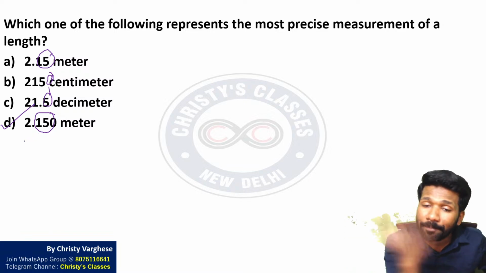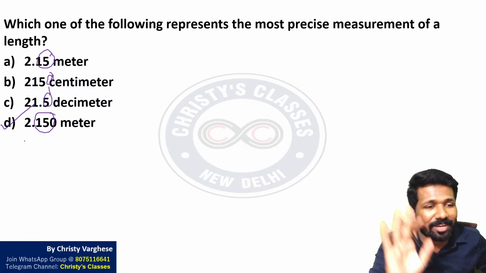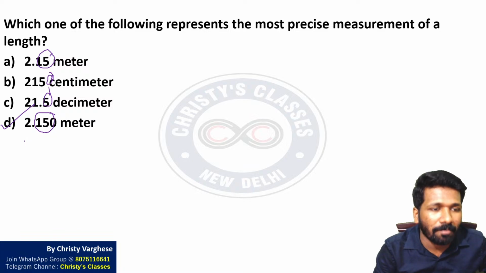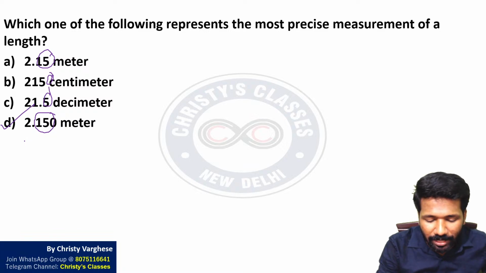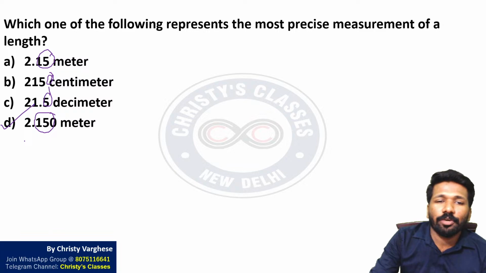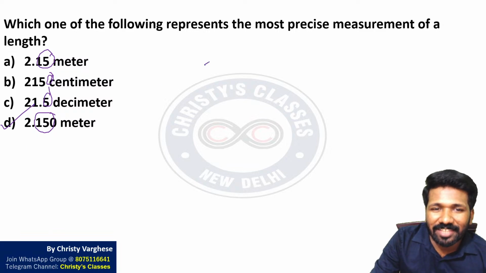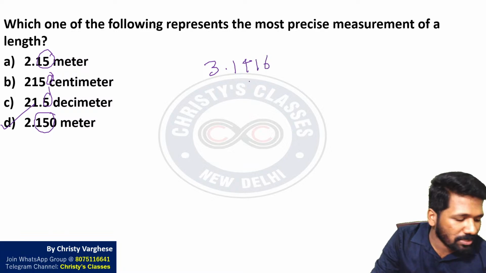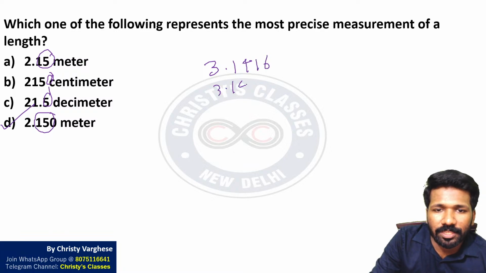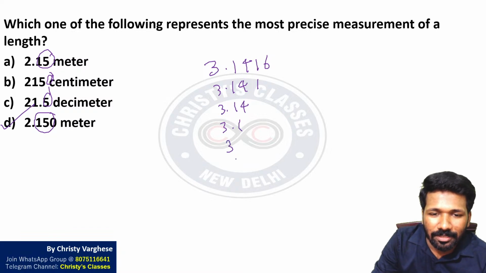Simple logic. How many digits are before the decimal point will not matter at all. Are you getting it? For example, what is the value of pi? With this you can understand better. If someone says 3.1416, he is more precise than the person who says 3.141. He is more precise than the person who says 3.14. He is more precise than the person who says 3.1. He is more precise than the person who says 3.